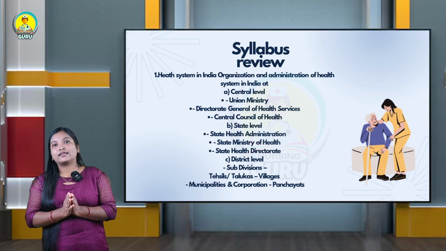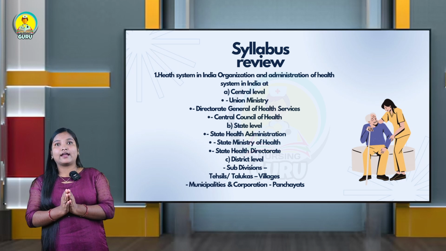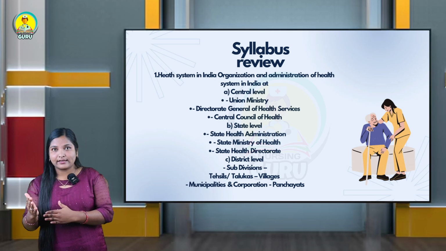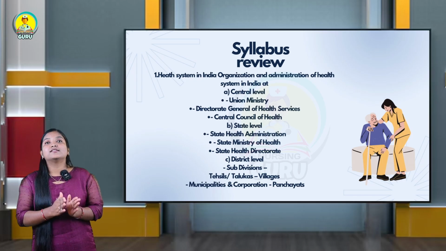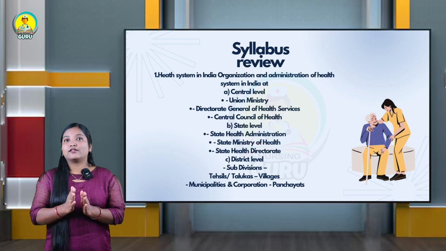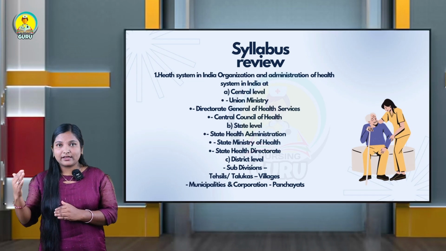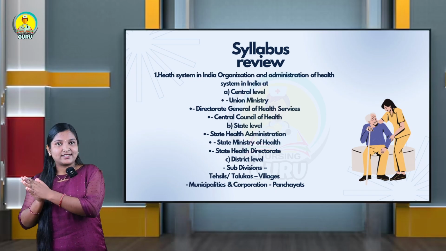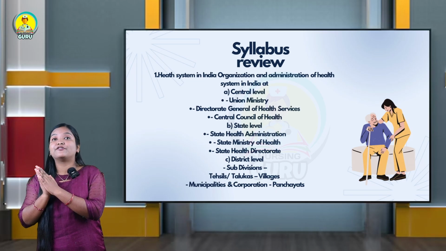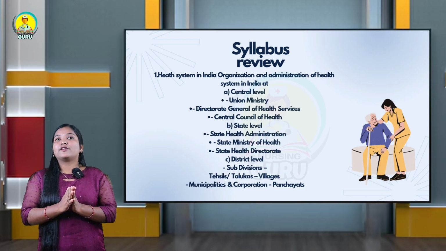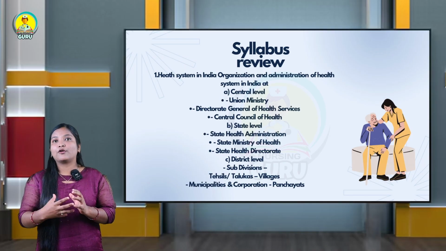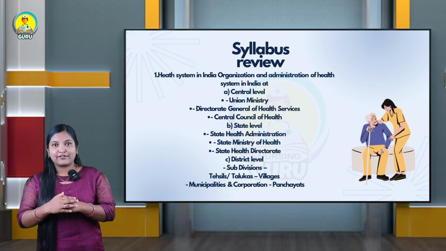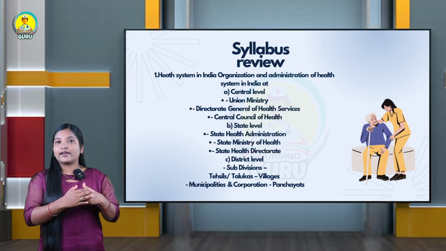The first unit is health system in India. In that we are going to see how the health system is rendered in India. By this unit the student will gain knowledge regarding the organization and administration of health system in India at various levels. You are going to know about rendering healthcare services at various levels: the central level, then the state level.